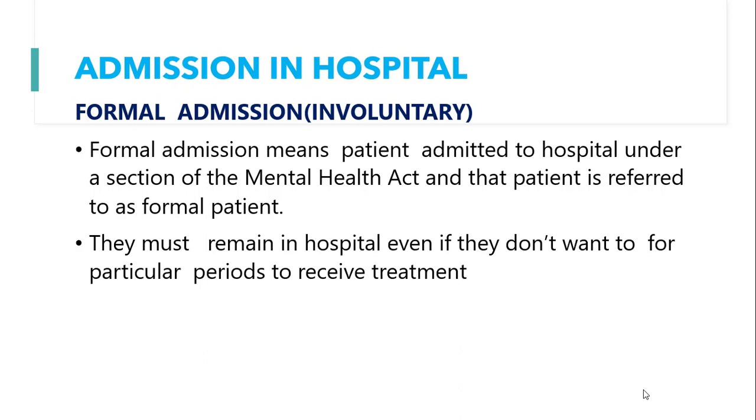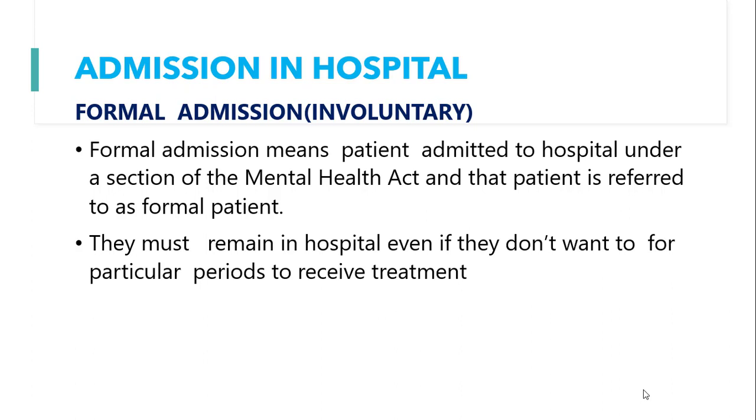And all these sections and how these norms work, chapter 4 of the Mental Health Act will give more information. So please watch that video to understand the procedures of formal admission of psychiatric patients in a psychiatric hospital. So formal admission means, again I am telling, the patients are admitted to hospital under the section of the Mental Health Act, and the patient is referred to as a formal patient, and they must remain in the hospital even if they don't want to, for particular periods, to receive treatment. It doesn't depend upon their likes and dislikes. It depends upon some formalities, some procedure, because they are mentally unwell.